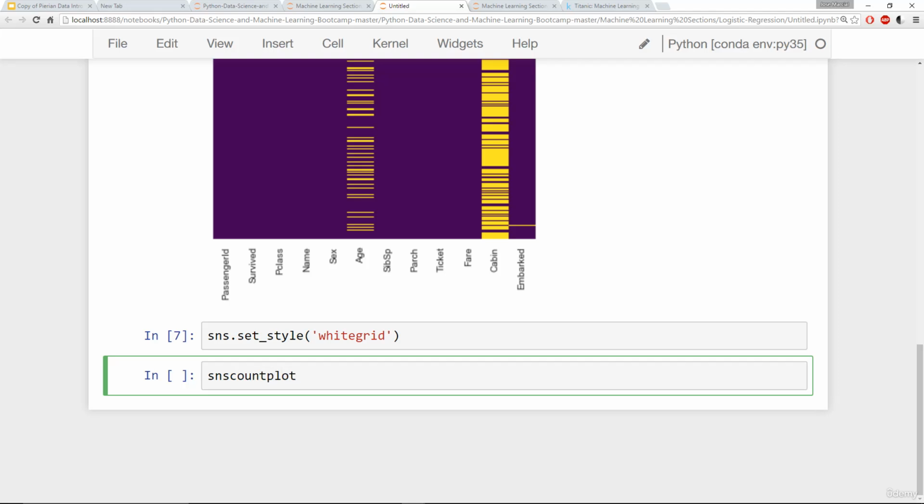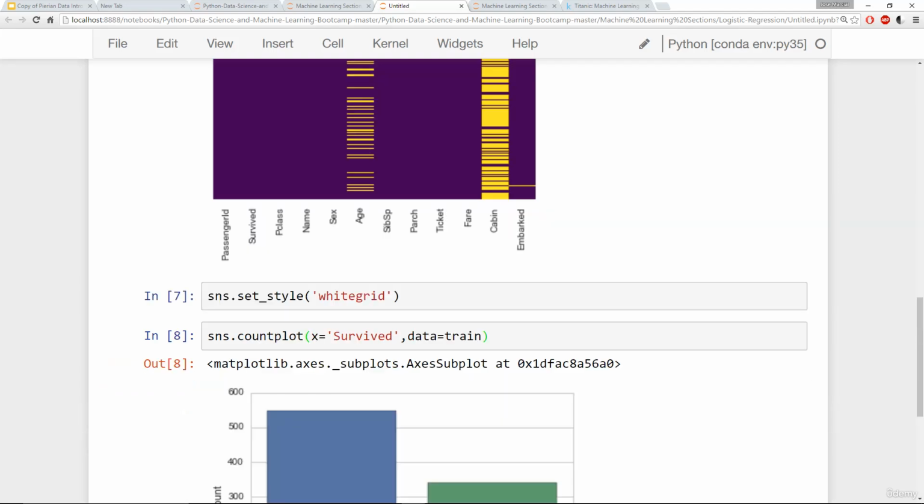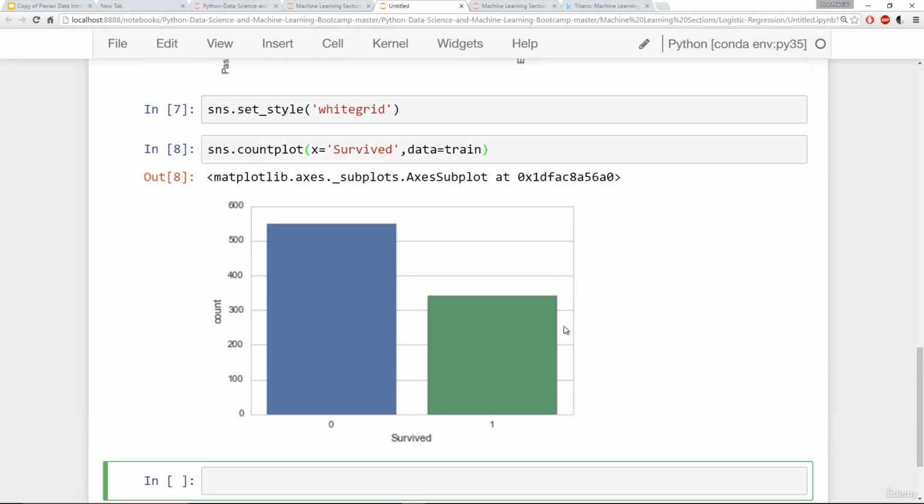I can say sns.countplot, and then I'm going to just go ahead and set x to the Survived column. Set my data to train. And then I'll go ahead and just run that. And here we can see I have quite a few more people that did not survive versus 1, which is survived. Looks like around 550 of these passengers in our data set did not survive, and it looks like about, in this particular training set, we have about 350-ish, maybe a little less, that actually did survive.